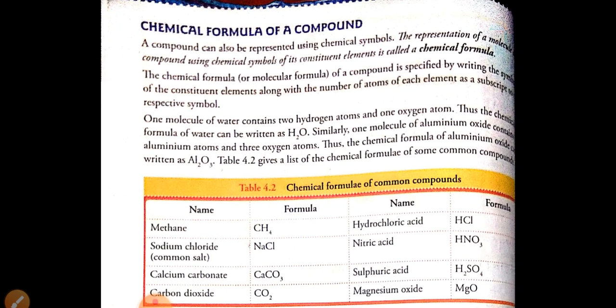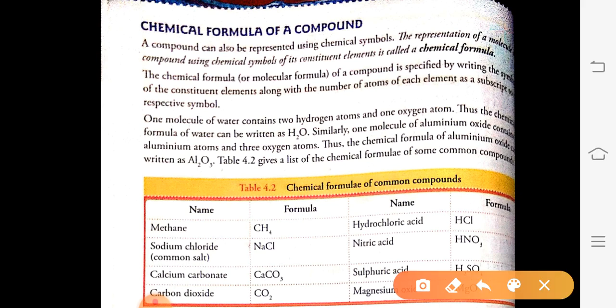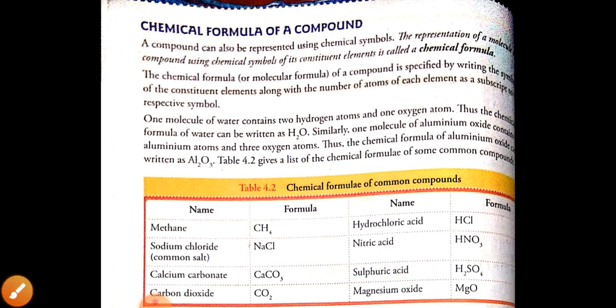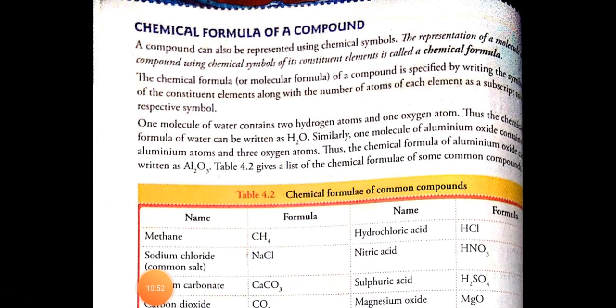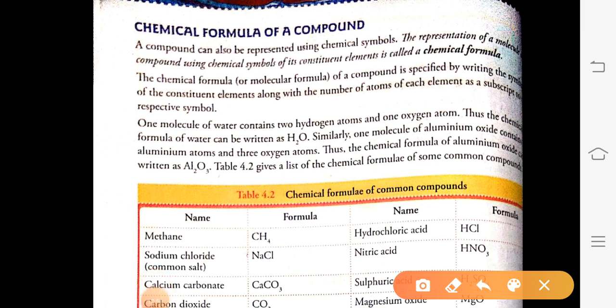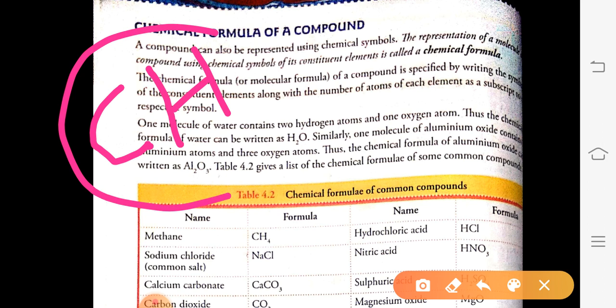Next, the chemical formula of a compound. So what is a compound? A compound is a substance that is formed by joining two or more similar or different atoms. Like when carbon is joined by hydrogen, it forms a compound CH.